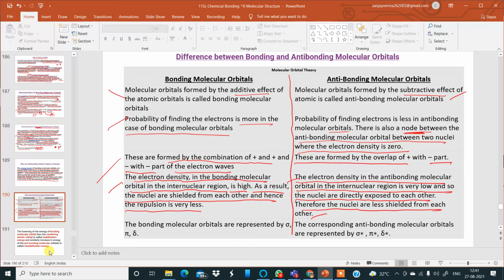The bonding molecular orbitals are represented by sigma or pi or delta, but in the case of antibonding, sigma star, pi star, or delta star.